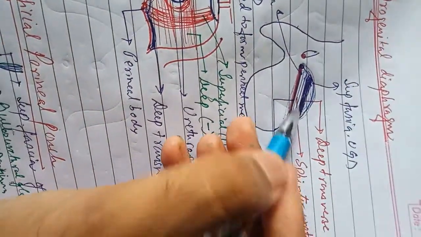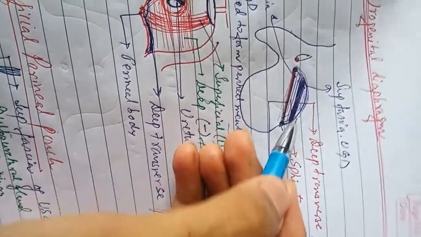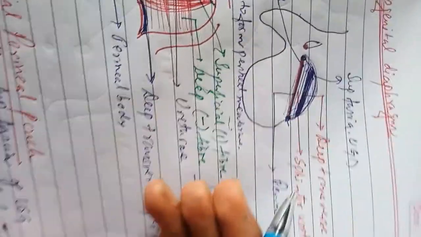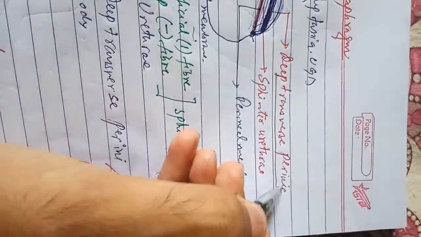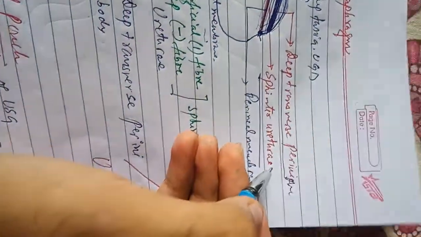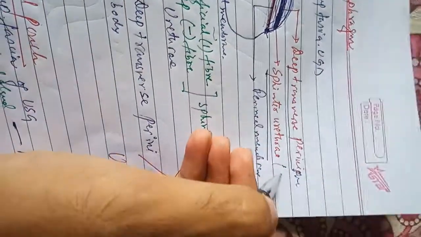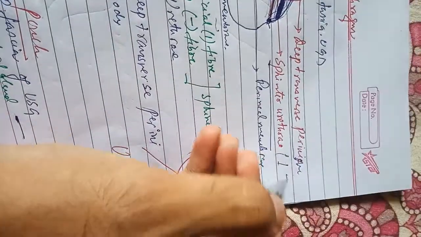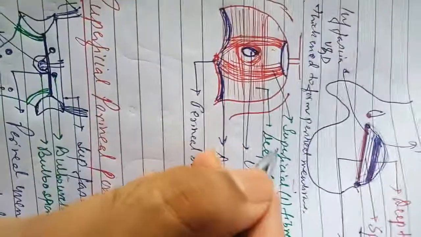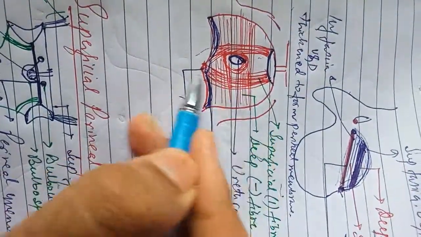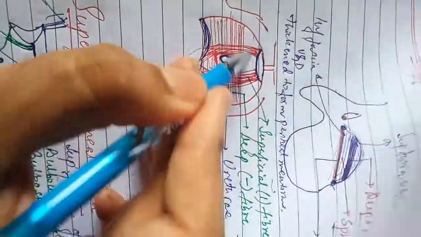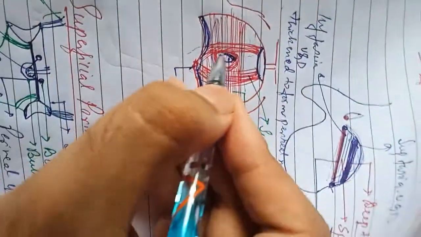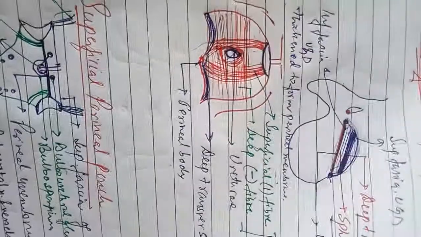Now, what is the content of this urogenital diaphragm? What is present in it? There is the deep transverse perineal muscle and the sphincter urethrae muscle. The sphincter urethrae has two types of fibers: the longitudinal fibers and the transverse fibers. These are the superficial longitudinal fibers, and these are the deep transverse fibers which surround the urethra and form the sphincter of the urethra.